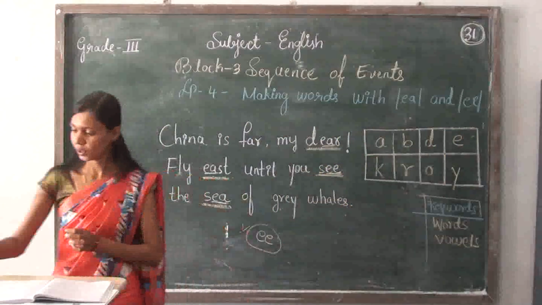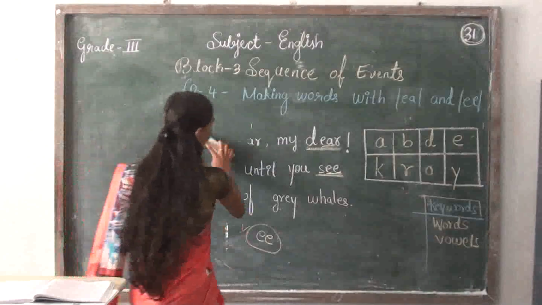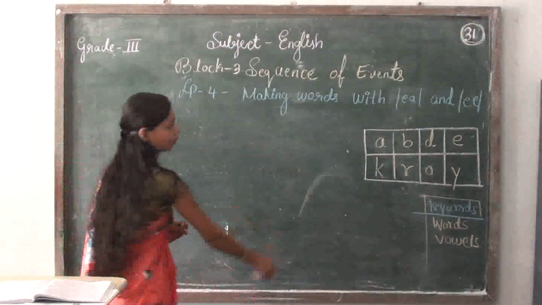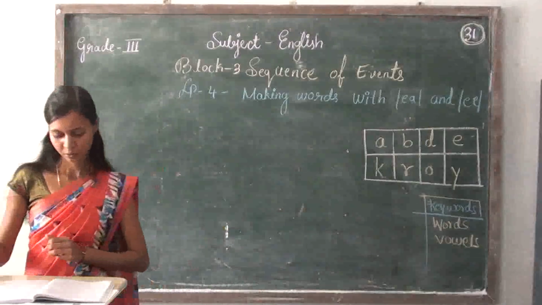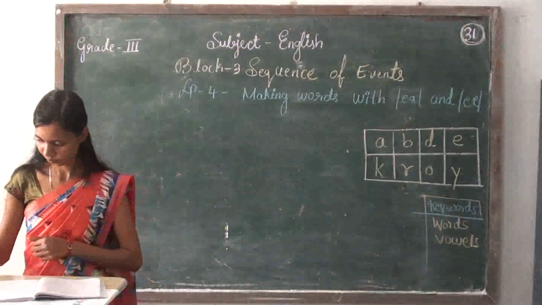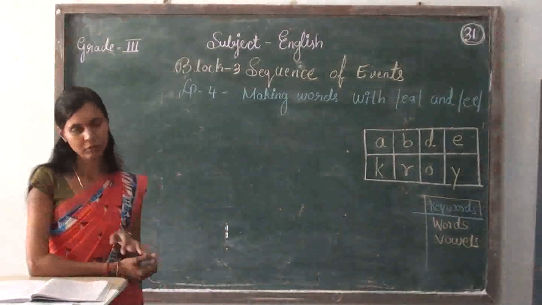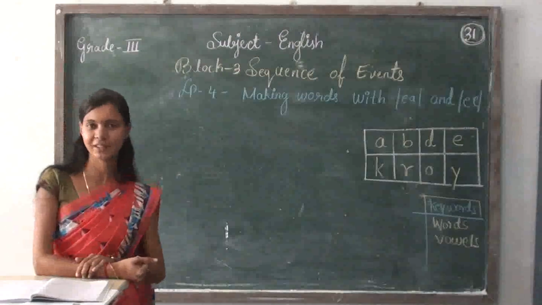Okay, so now let us go to the activity part. Okay, so students, here I will play the word game. So here I will say some words.